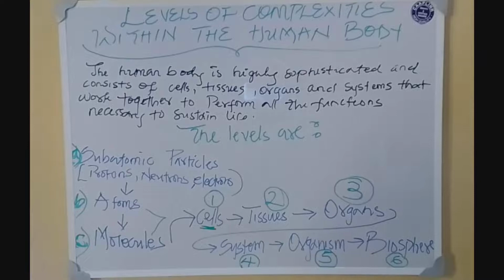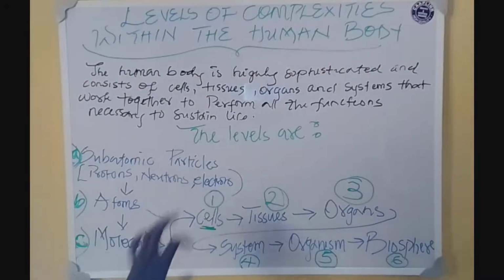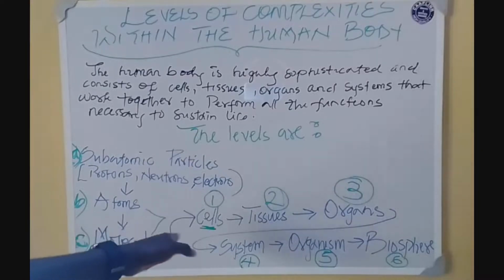A cell is defined as the basic structural and fundamental unit of life. Simply put, the cell is the smallest life. This is where life begins.